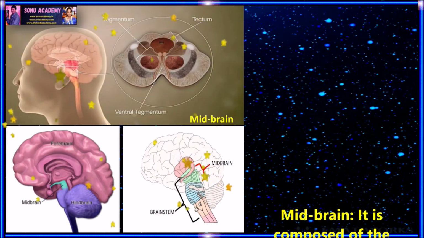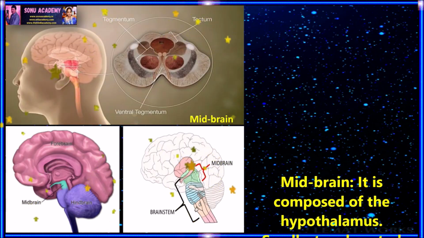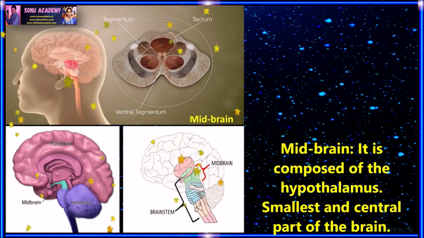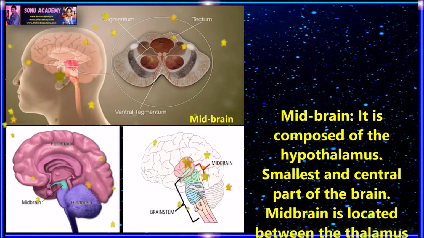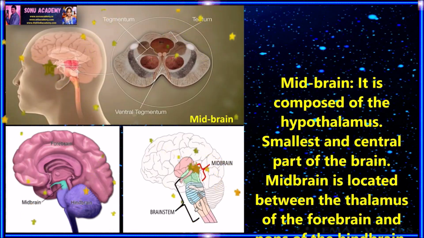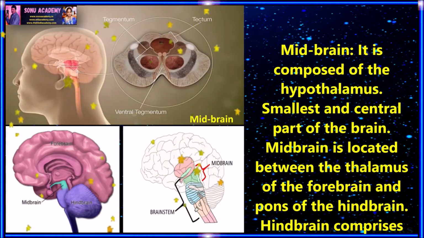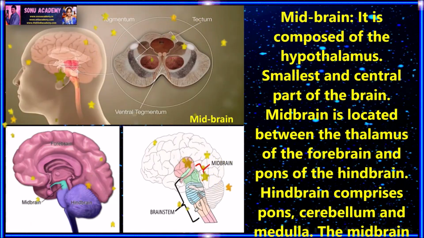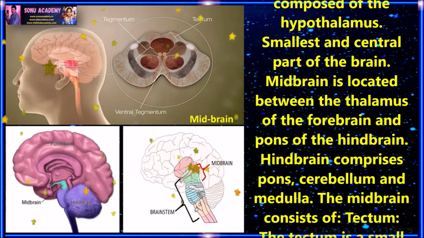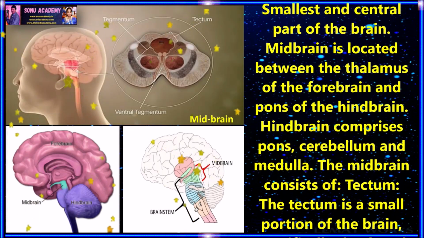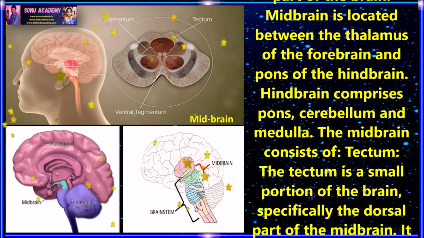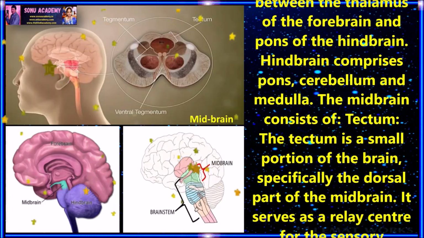Children, now let us discuss the midbrain. Midbrain is the smallest and central part of the brain. Midbrain is located between the thalamus of the forebrain and pons of the hindbrain. Hindbrain comprises pons, cerebellum, and medulla. The midbrain consists of tectum and tegmentum.